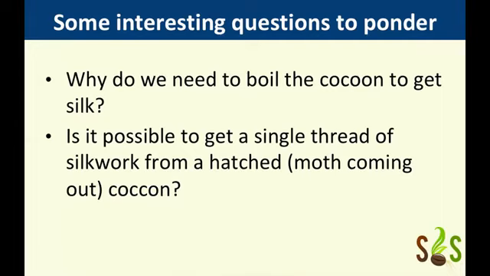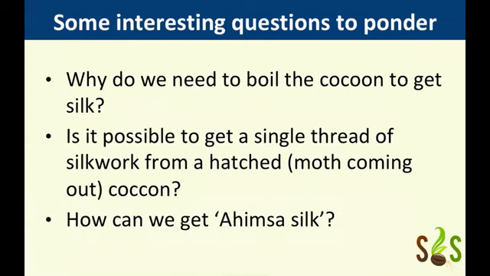So we saw this cocoon where the moth had come out. Is it possible to get a single thread from such a cocoon? And if yes, then how can we get this ahimsa silk, so silk without killing any cocoon? How is it even possible? So keep wondering about it and do let us know what you think about it.